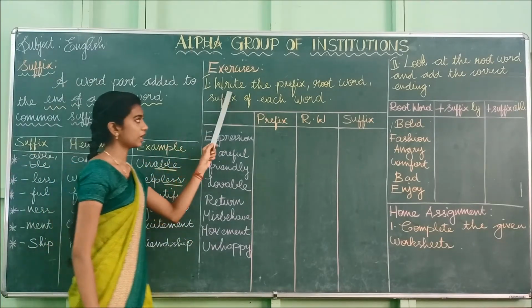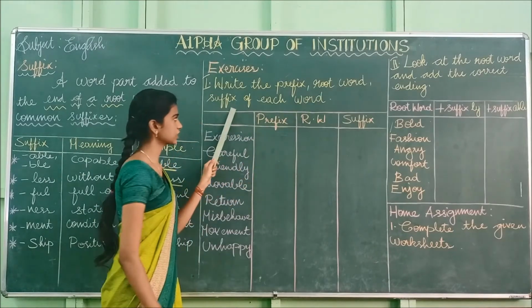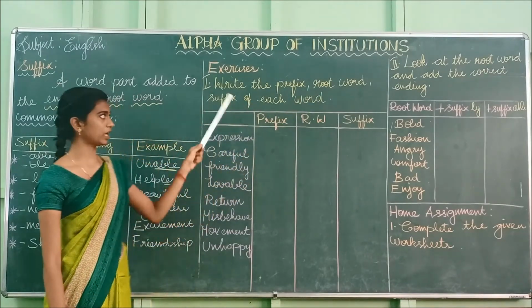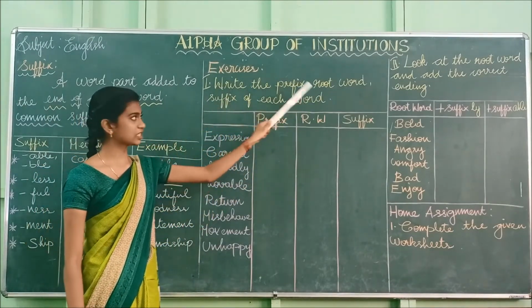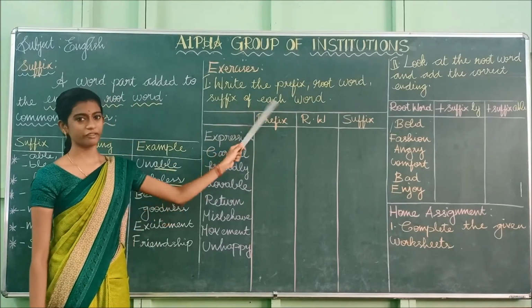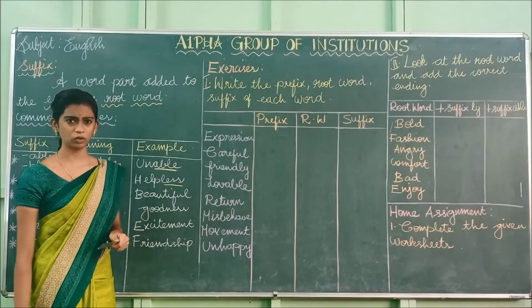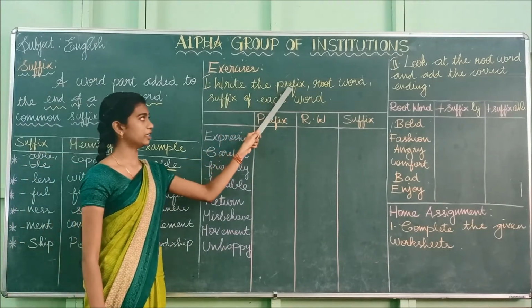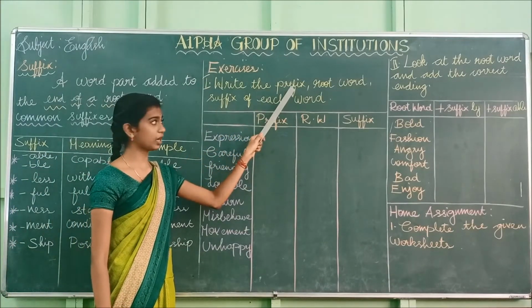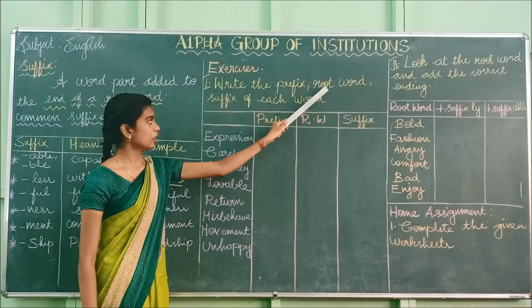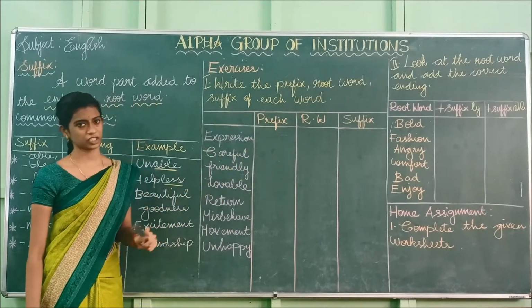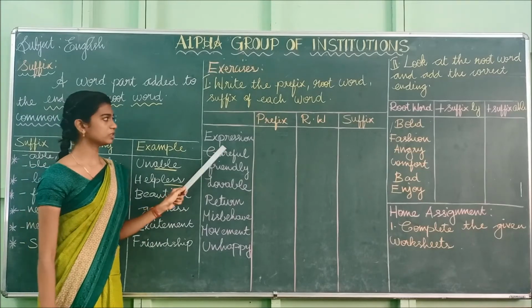The first one: write the prefix, root word, suffix of each word. I have given some words for you. So what you have to do is identify and write the prefix, root word, suffix. Shall we do it? Okay. So what is the first word?